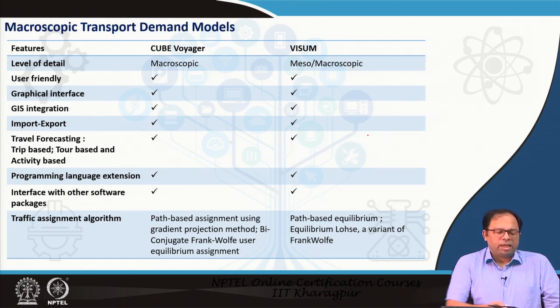We can also have programming language extensions. This is talking about the scripts, and then interfacing with other software packages is possible. For the traffic assignment problem, there are some differences between Cube Voyager and Visum. For example, Cube Voyager does path based assignment using the gradient projection method. By conjugate Frank-Wolfe, the usual equilibrium assignment is undertaken, whereas in Visum, path based equilibrium, Lohse and a variant of Frank-Wolfe are utilized.